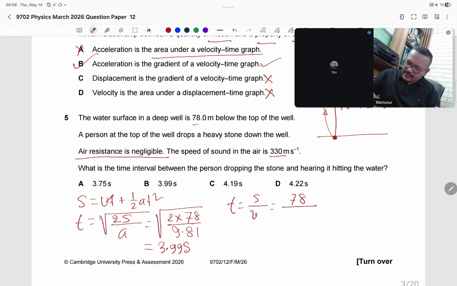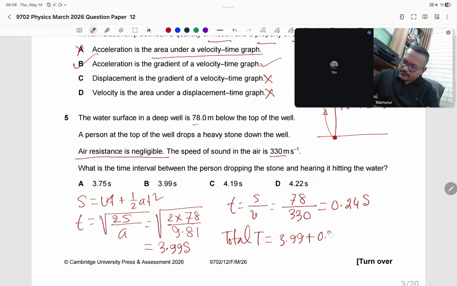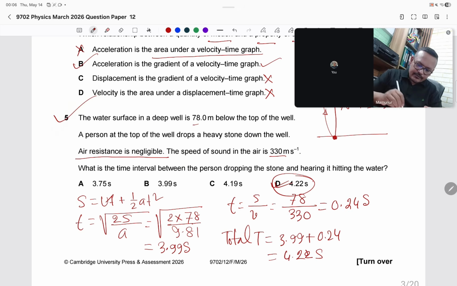Distance is again 78 divided by 330, and we get 0.24 second. Now total time equals 3.99 plus 0.24 equals 4.22 second. The answer is D.